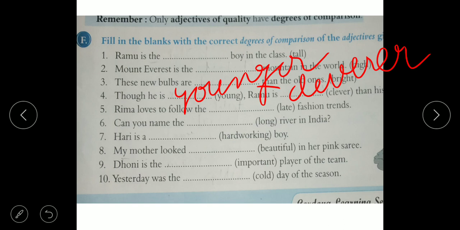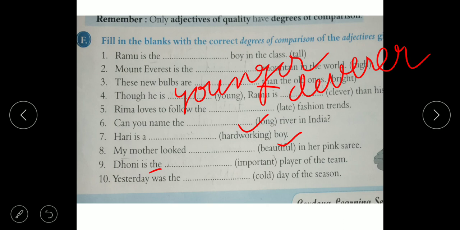The fifth and sixth we have already completed. Late changes to latest, and can you name the longest? Now the seventh one: Hari is a hard working boy. Here comparison is not there, so we write the same, hard working. My mother looked beautiful in her pink sari. Here also comparison is not there, so we write the same word. Dhoni is the, as I told you, the is there before the superlative form, so most important. Yesterday was the coldest day of the season.